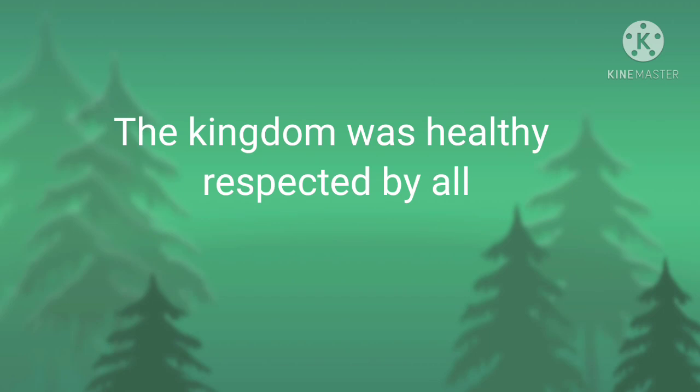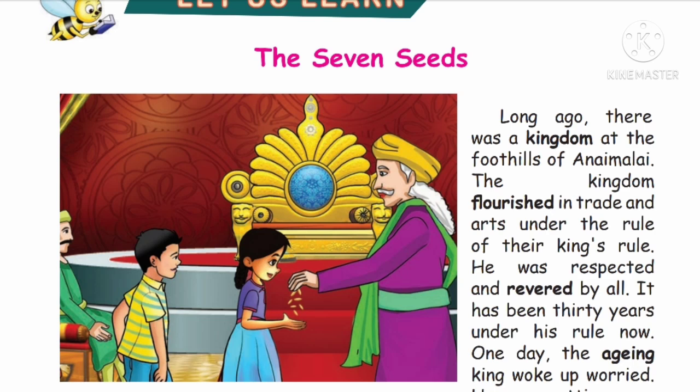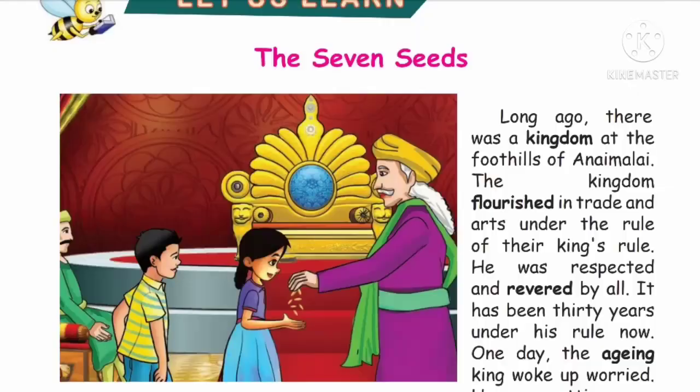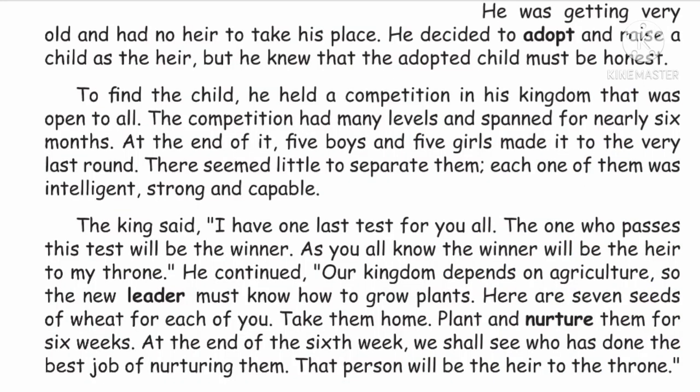So the king had ruled the kingdom for 30 years. So the king was old. The aged king woke up worried. So what happened? He woke up worried because no one would rule after him. Okay children, did you get it? There was a kingdom at the foothills of Annamalai and the kingdom was very healthy and the king was respected by all, but the king was very sad because he had no one to rule the kingdom after him. He was getting very old and there was no one to take his place.